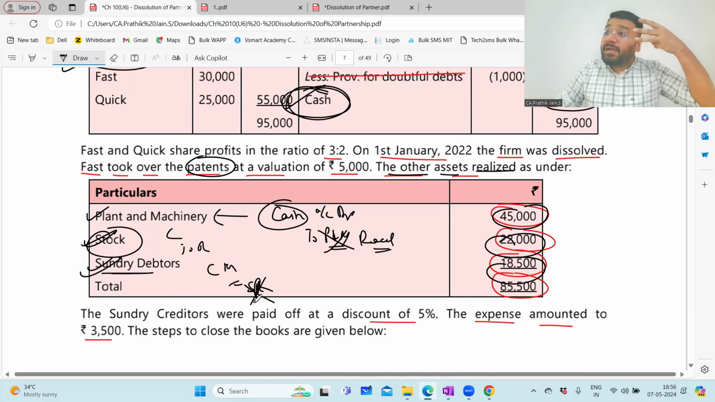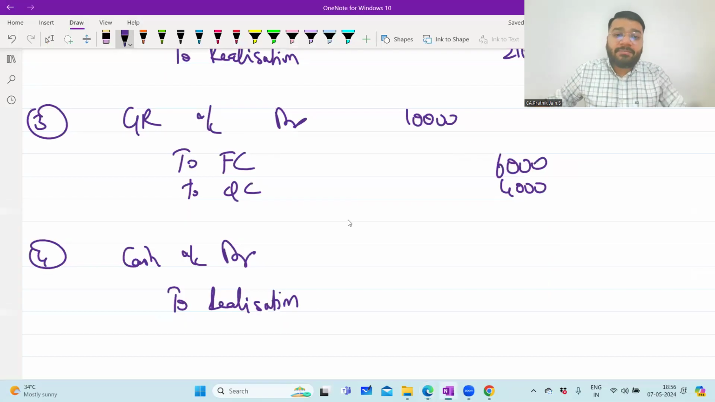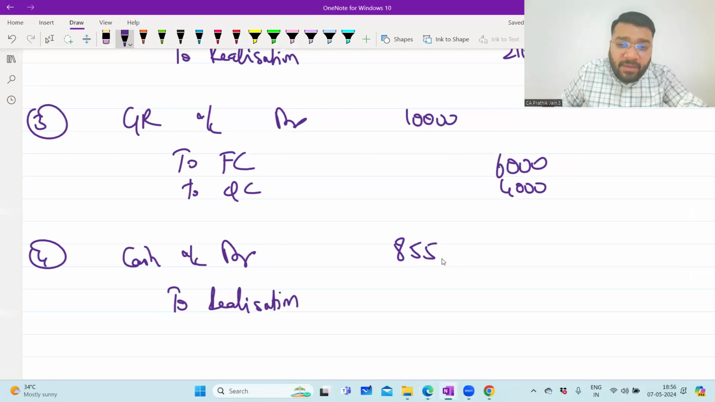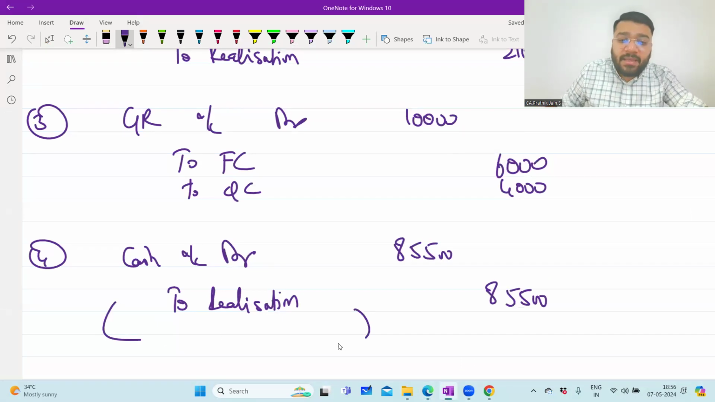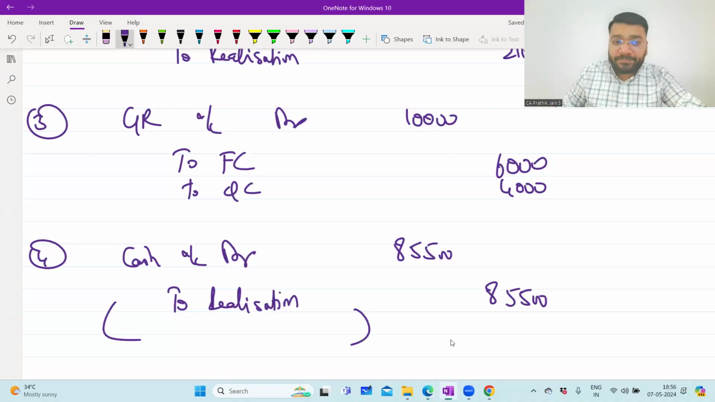So if you pass three different entries, cash to realization, cash to realization, cash to realization, it is a waste of time and energy. So what will you do? One single entry, cash to realization, and you add all three amounts. What is my total amount? 85,500. Being cash realized upon disposing plant and machinery, stock and debtors, you will give a narration. So in the realization account, what is my entry now?